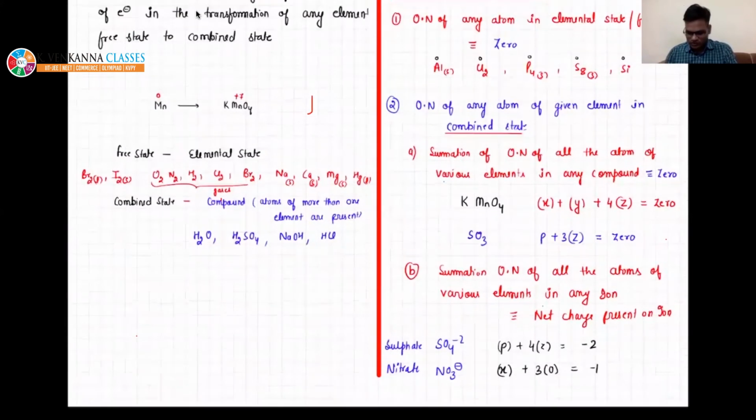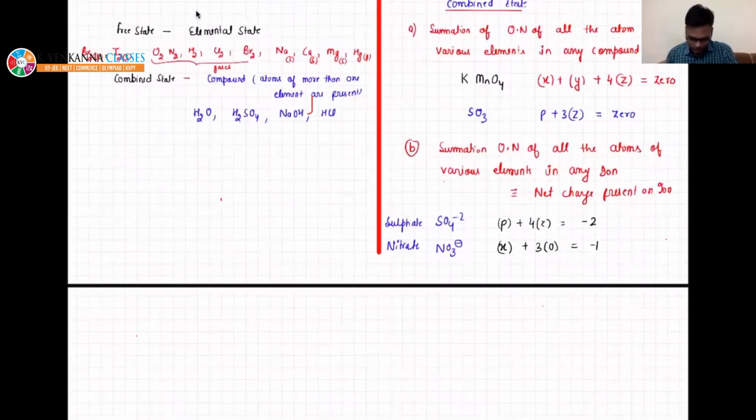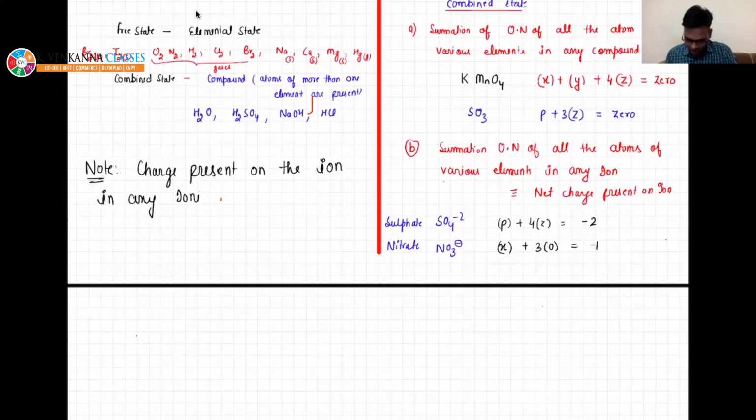So I'm writing a note: charge present on the ion in any ionic compound is its oxidation number.